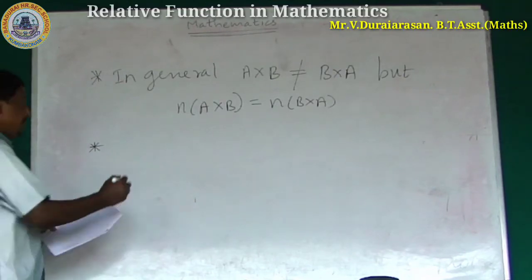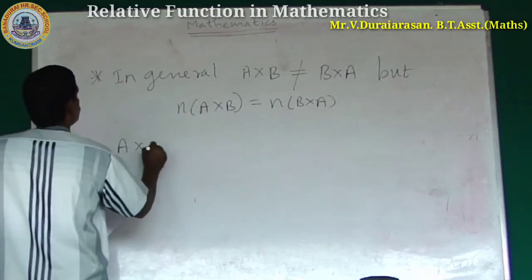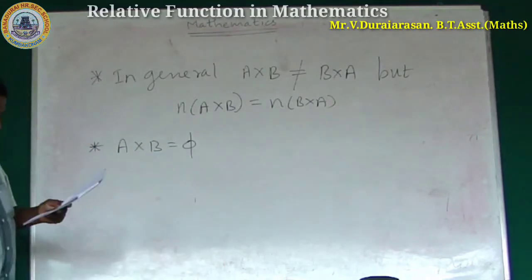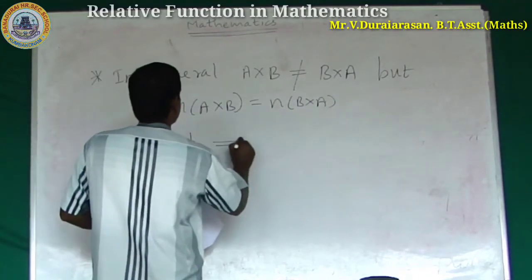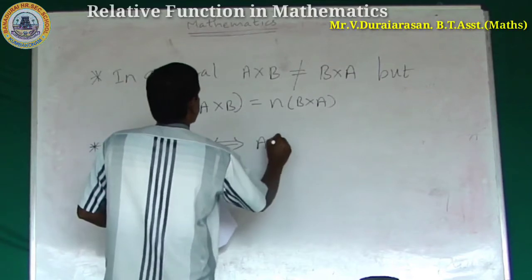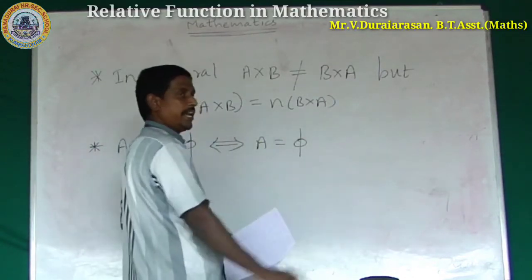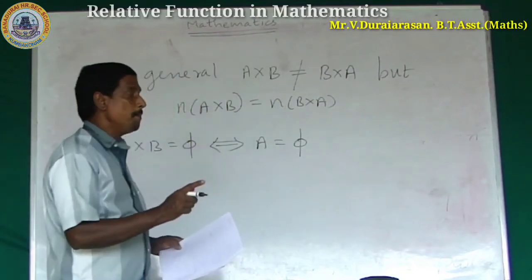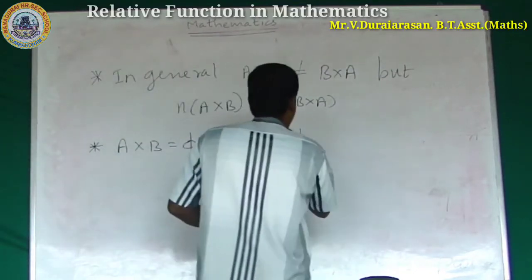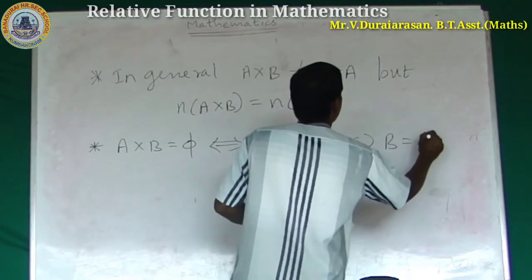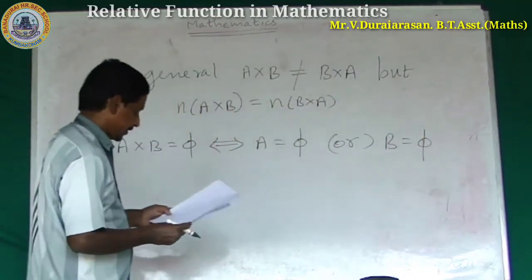The other one is A cross B is equal to phi, empty, if and only if the set A is equal to phi, that is, any one set A or B is a compulsory null set: A equal to phi or B equal to phi.